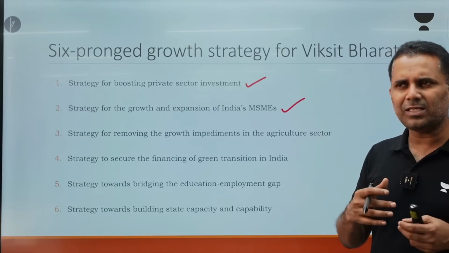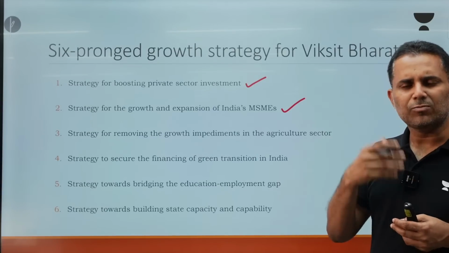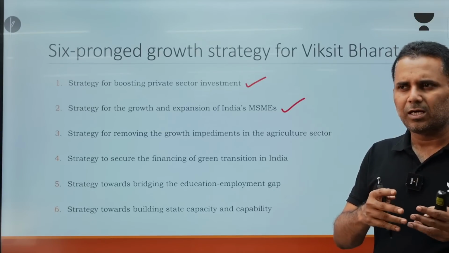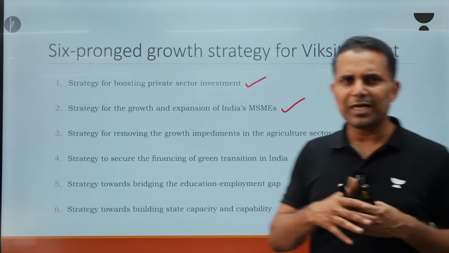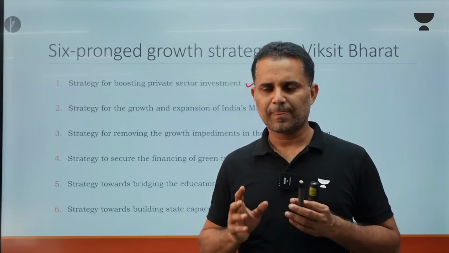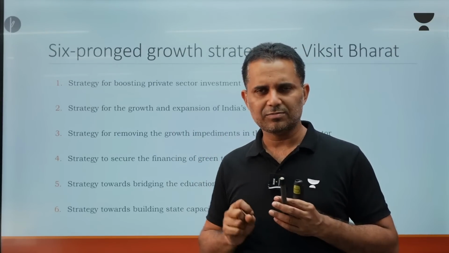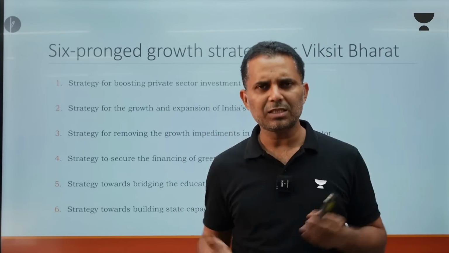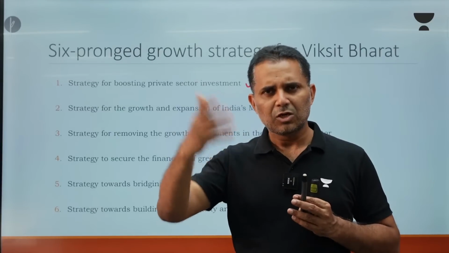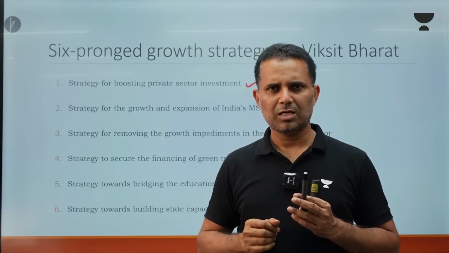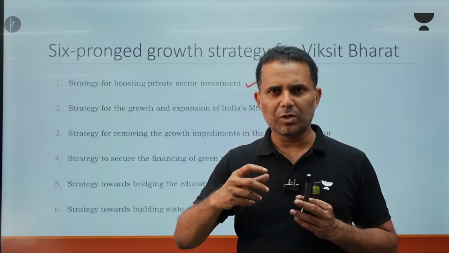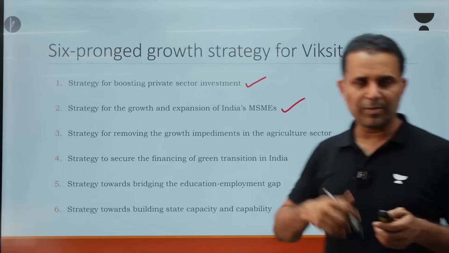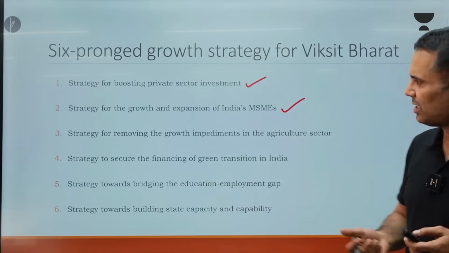Capacity, see, capability means we should be more educated, more trained to handle, to provide the services, and capacity means we should be able to handle more and more things. For example, earlier we were not able to transfer DBT through online payment. Now we are giving subsidies through DBT. So we have increased our capacity to deliver more and more services to the poor masses, to the last mile also. Capability means we should be able to do work more efficiently and in a better way. So this is the 6-pronged strategy to make India a Viksit Bharat by 2047.